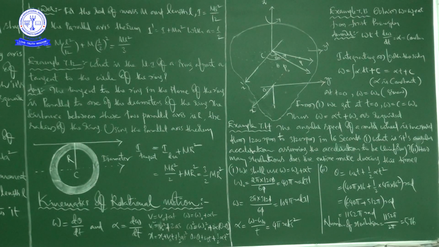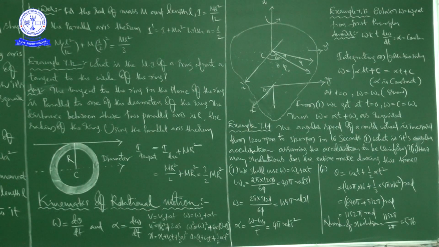Afterwards, if you see these three equations with respect to rotational motion: omega is equal to omega naught plus alpha t; omega square is equal to omega naught square plus 2 alpha into theta minus theta naught; theta is equal to theta naught plus omega naught t plus half alpha t square. These three are the equations of rotational motion, and the earlier three are the equations of translatory motion.